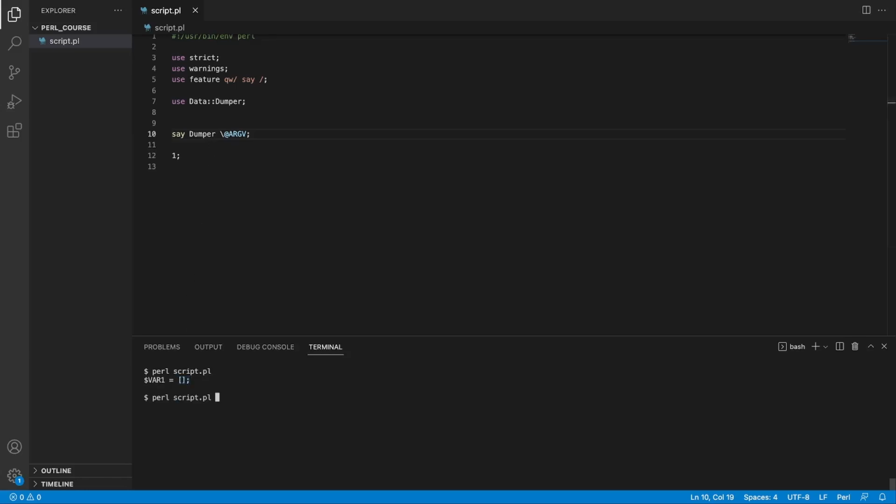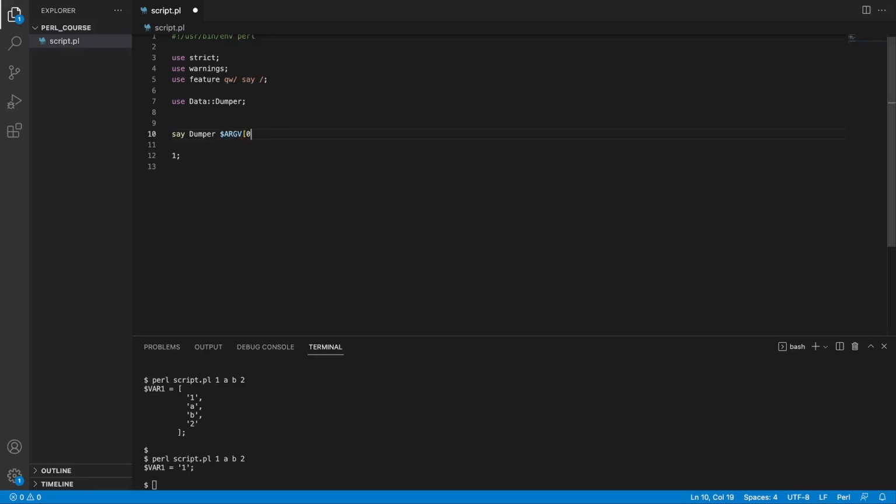Now, if we rerun our script with arguments such as 1, a, b, and 2, we're going to see that our list, which is the argument values, now holds 1, a, b, and 2. Those are the arguments in the exact order we pass to the script. And you can use @ARGV exactly as you would use a list. So if you wanted to access the first item in the list, you would use $ARGV[0] to access the first value in the list. So what we can see now printed in the console is 1, because this is a list, we're accessing the first element and it holds a value of 1.